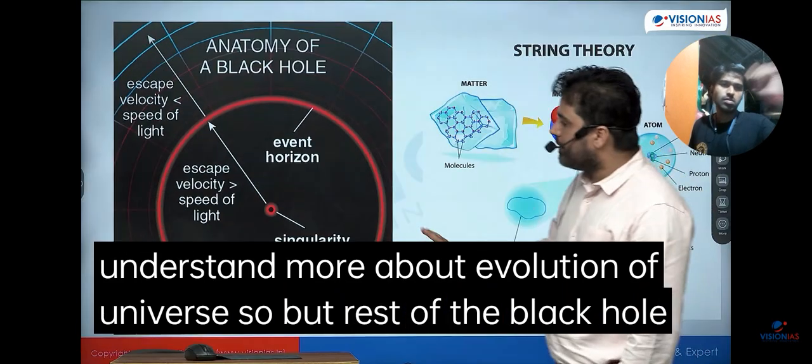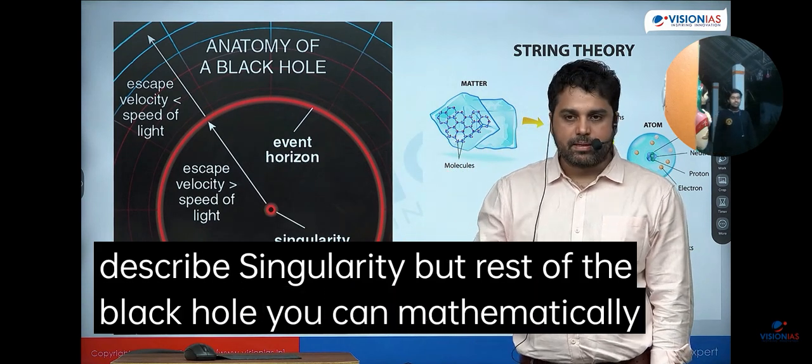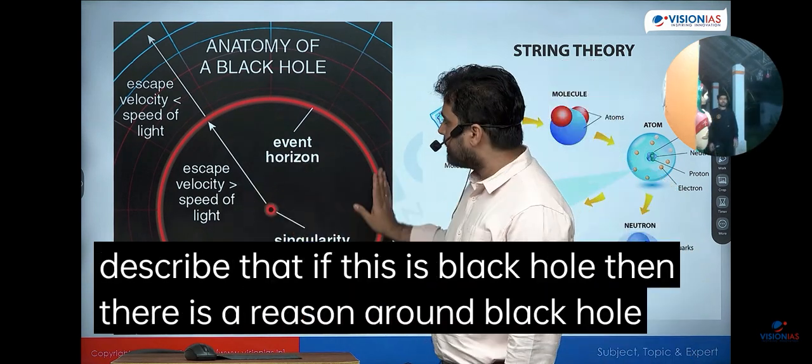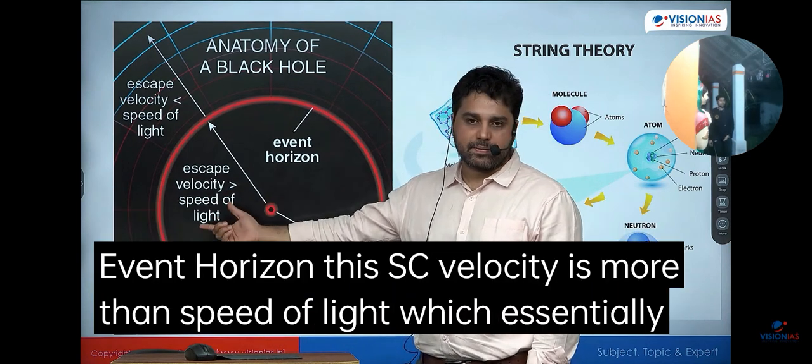But the rest of the black hole we can still at least mathematically describe. You cannot mathematically describe singularity, but the rest of the black hole you can. If this is a black hole, then there is a region around the black hole called the event horizon, and inside the event horizon, the escape velocity is more than the speed of light, which essentially means that even light cannot escape.